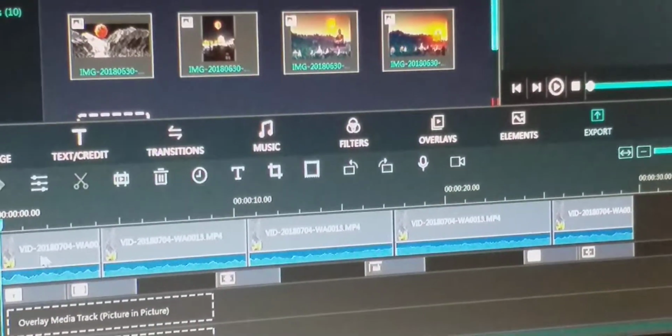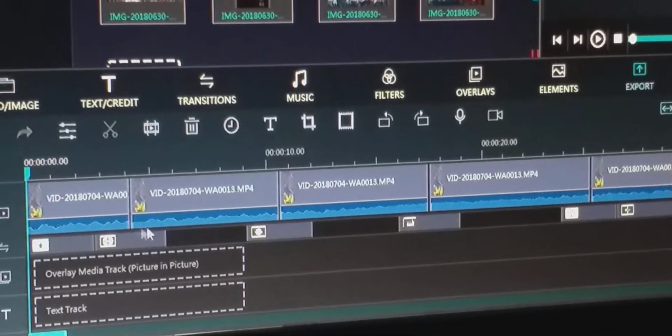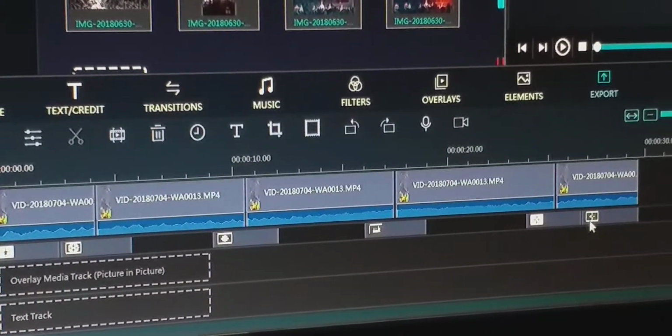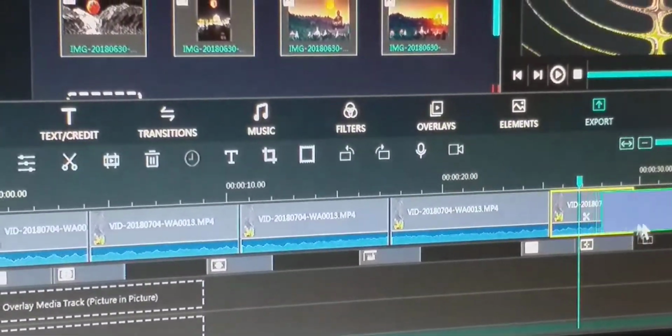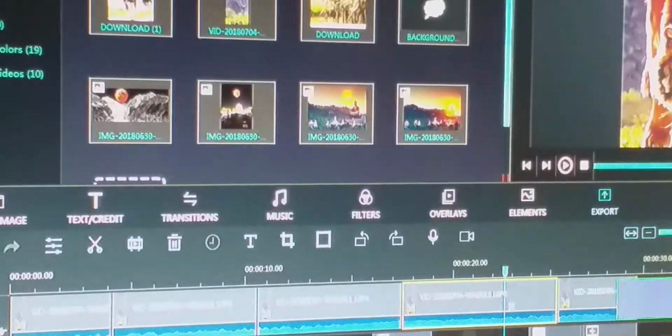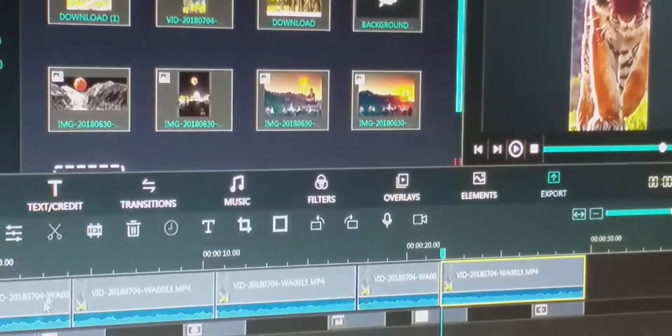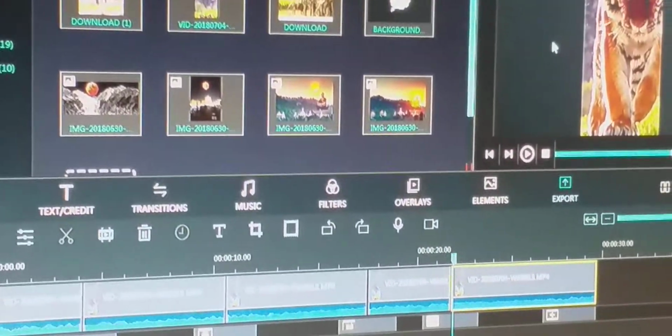Here this is the timeline. Everything is performed in the waveform. Here is all the video, performed on the waveform. You can move from one location to another location. And here you have the transition. You have to drag the transition to here, and you can apply the settings.